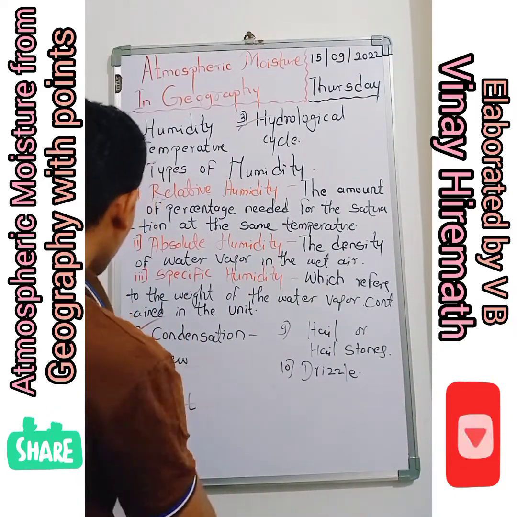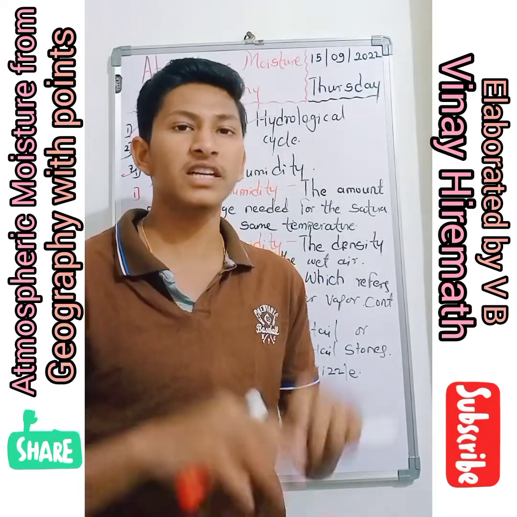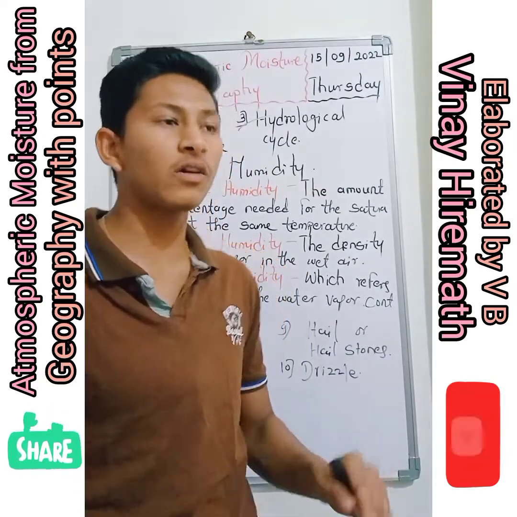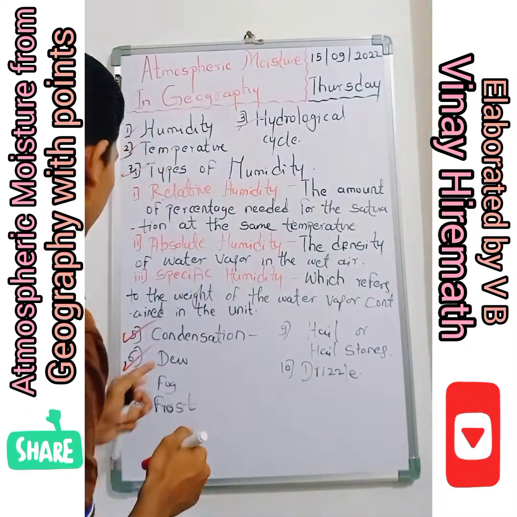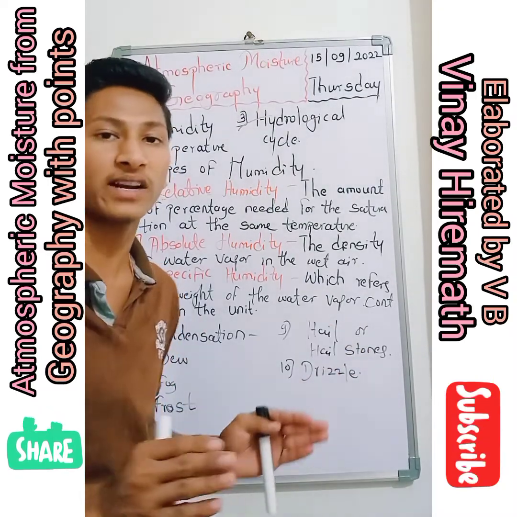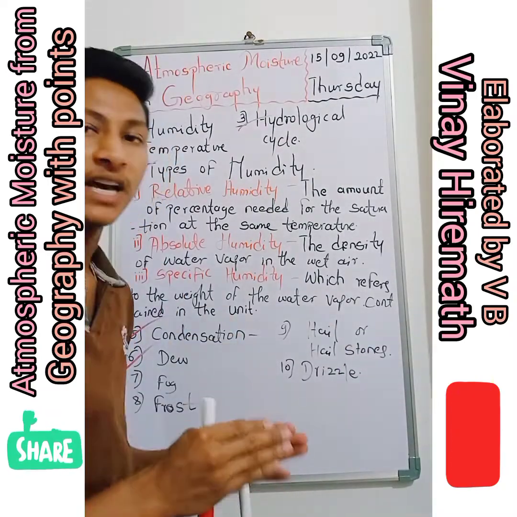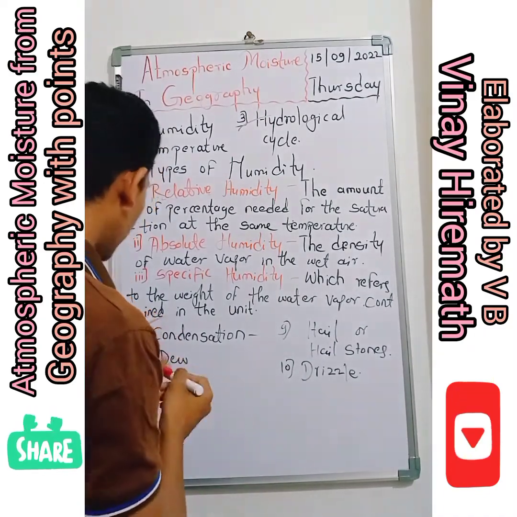Now dew. What is meant by dew? Dew is nothing but the water particles or the drops of water which are present on the grass in the early morning, that's what we call the dew. The drops of water appear on the grass, that's what we call the dew.